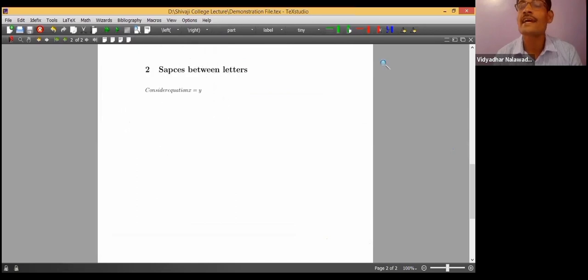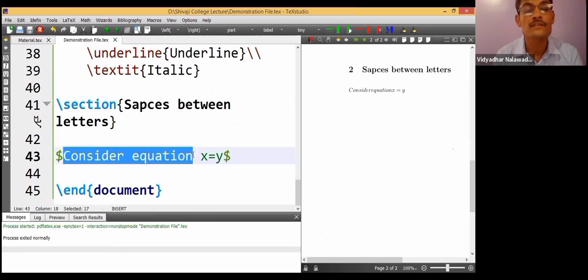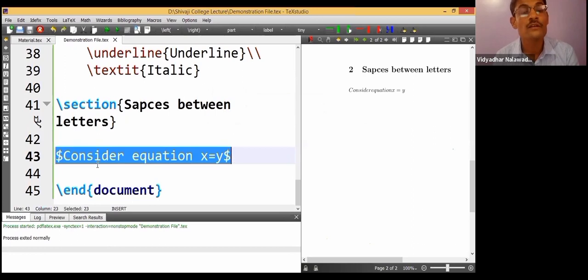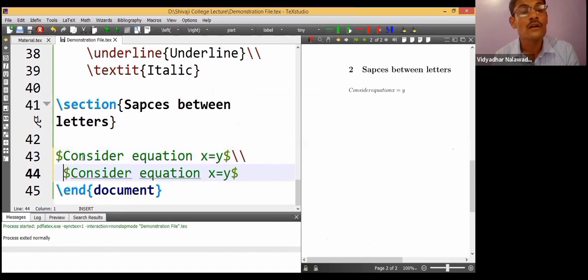The text appeared as a single string because everything has been considered as mathematics. But consider equation is not part of the mathematics display. So I'll cut it and paste it here once again, and move consider equation outside of the dollar symbol.